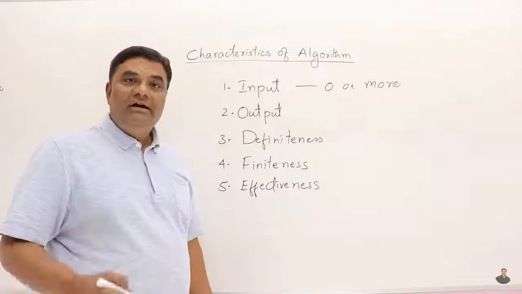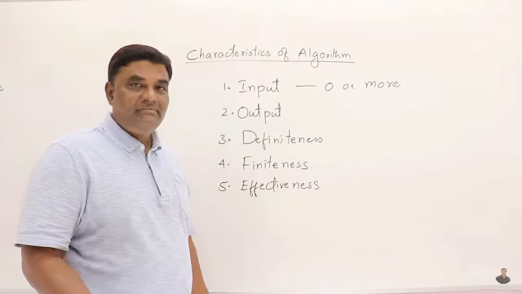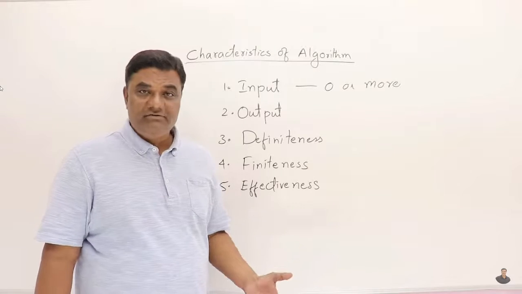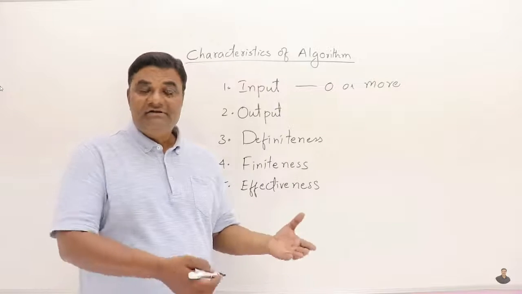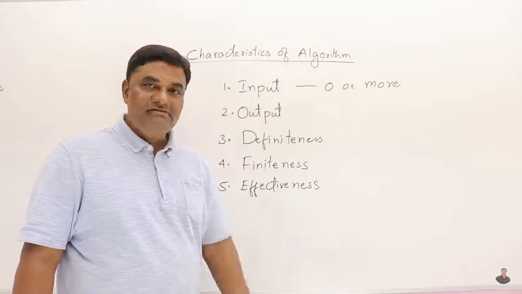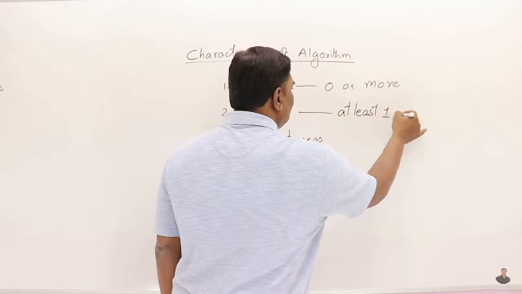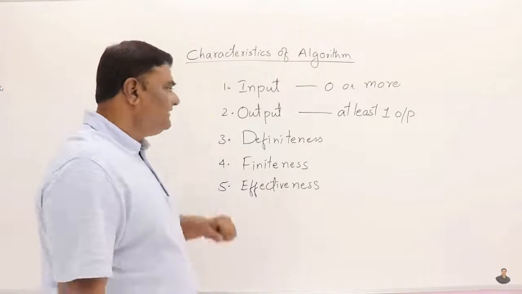The next, output. Algorithm must generate at least one output. Otherwise, there is no use of writing an algorithm. It must generate some result. See, imagine it like a function, a C language function. When you call a function, it may not take any parameters also, but the function returns something. If it's not returning, we say void. But it does something definitely. The function gives some result definitely. That's what is the output. At least one output.